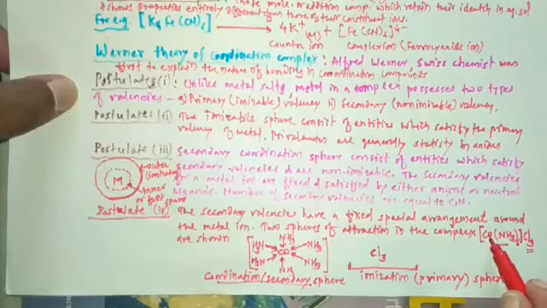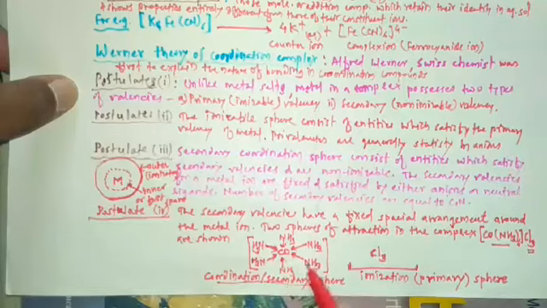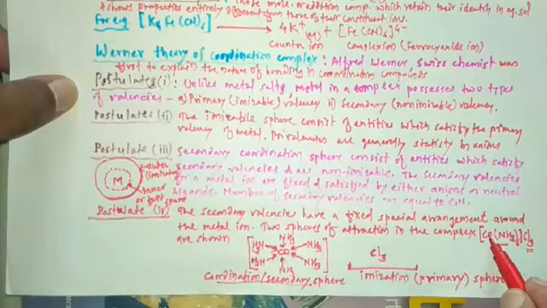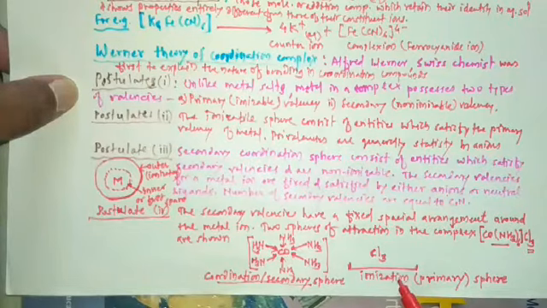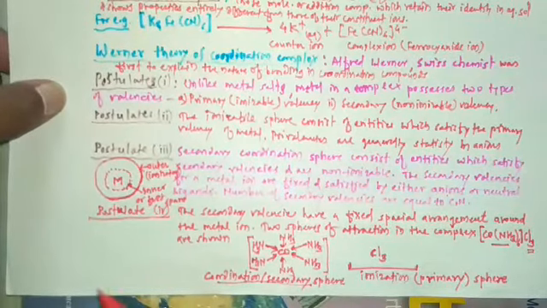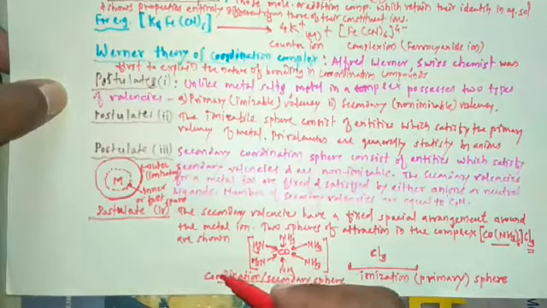Consider the complex Co(NH3)6 Cl3. To the cobalt, six ammonia ligands are attached; this is the coordination sphere. And to this cobalt, chloride ions are also attached, and they form the primary or ionization sphere. These are the different postulates of Werner's theory.